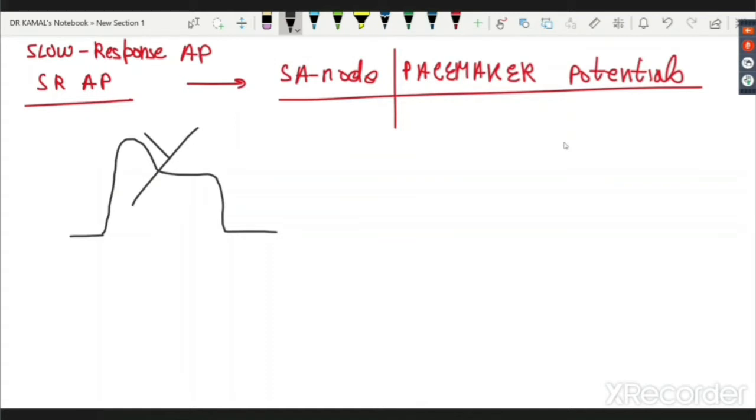The SA node is not like this. The SA node is like this. Just see carefully now. The SA node or pacemaker potential discharges like this.